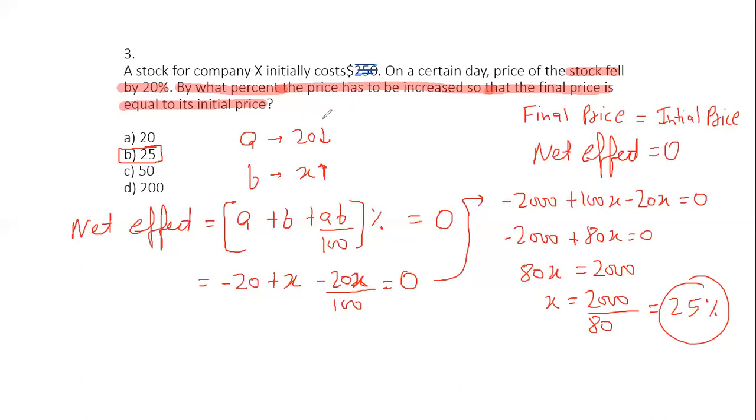If something goes down by 20%, it actually has to be increased by 25% for the net effect to be zero. And again, what do you mean by net effect zero? That means the final price is equal to the initial price. So that's how we can directly apply the formula for net effect and get the answer. So I hope, guys, this formula is sorted.